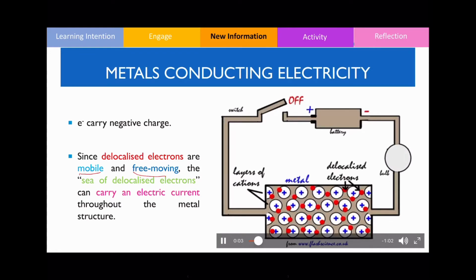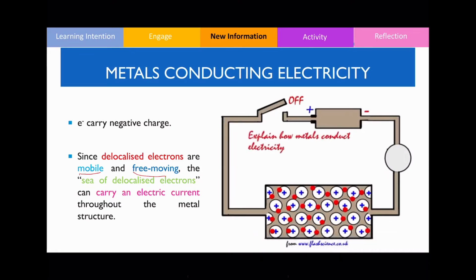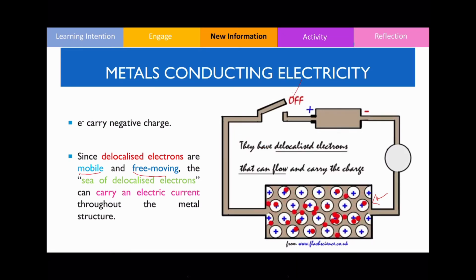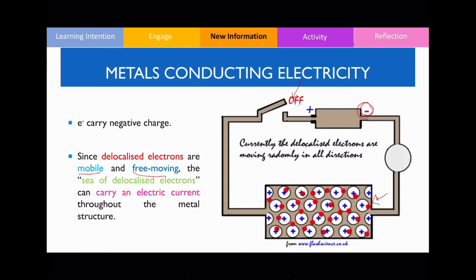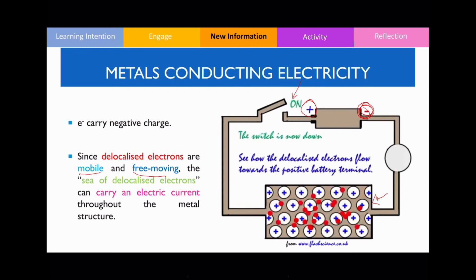Notice that when the battery is off, the delocalized electrons in the metal move freely in the substance. But when it's connected into a circuit and the power is on, notice that the electrons move from the negative terminal of the battery towards the positive. That makes sense because electrons are negative, so they're attracted to positive charges. As you can see here, because the power is on, the light globe is also shining.